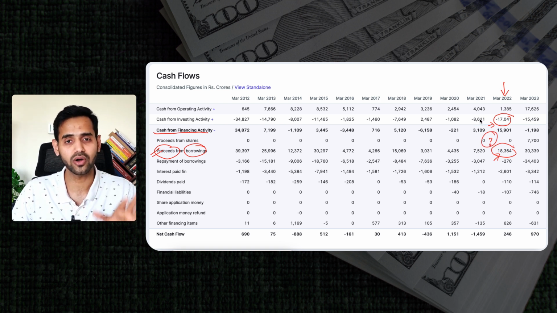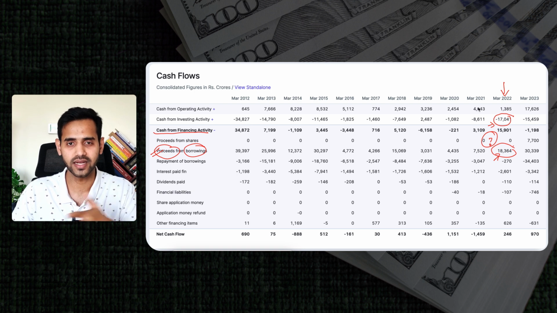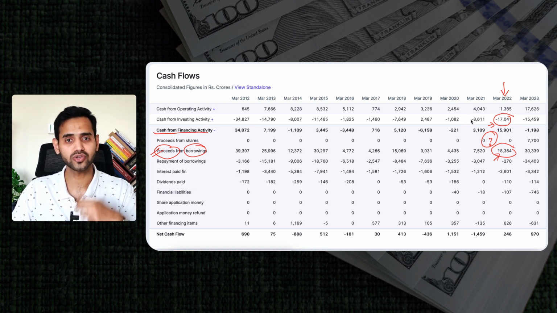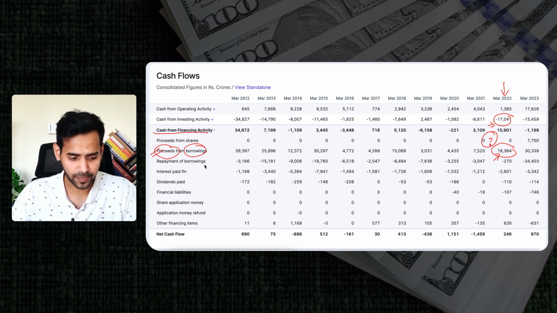This is not at all a good state for any company. If a company is expanding at the cost of borrowing, it is a very risky state. If a company is expanding with their own money, their own cash, it is a very healthy sign, because they don't have to repay any interest on that money. But here for this 18,000 crore, in the coming timeline, Adani Enterprises will have to repay that with interest. Likewise, any repayment Adani Enterprises has done, which you can see over here, is a very small amount repaid in this particular year, which is negative.